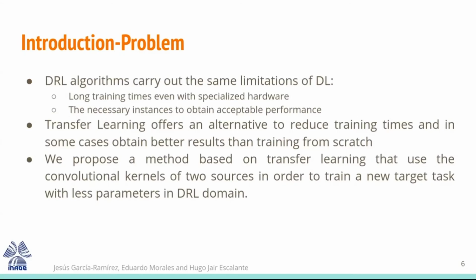Transfer learning offers an alternative to reduce the training time and in some cases to improve the results from training from scratch. In this work, we propose a method based on transfer learning that uses the convolutional kernels of two source or pre-trained models in order to train a new target task with fewer parameters in the deep reinforcement learning domain.